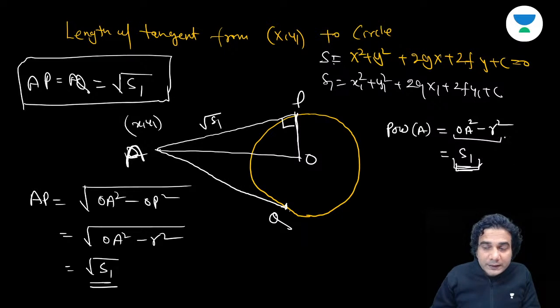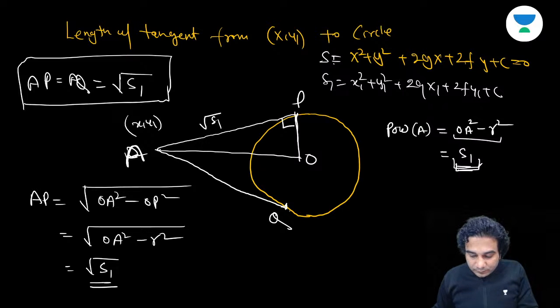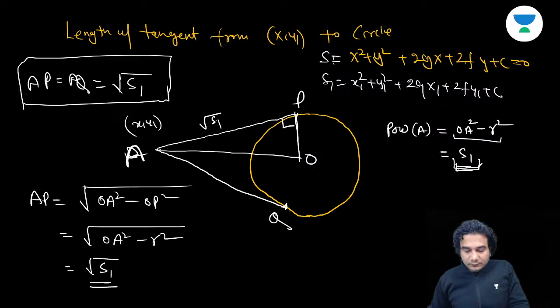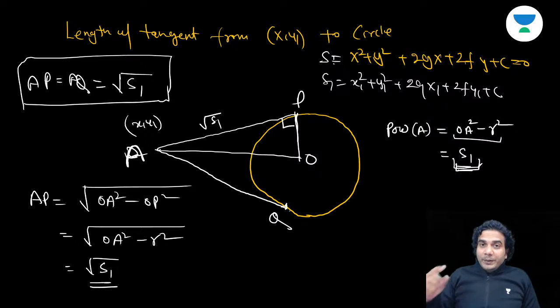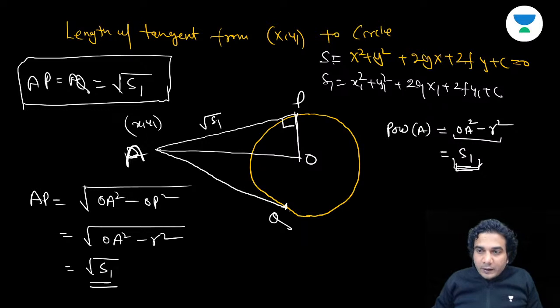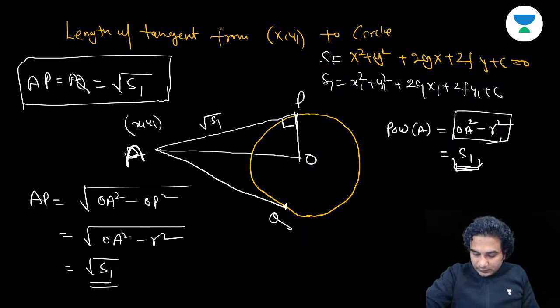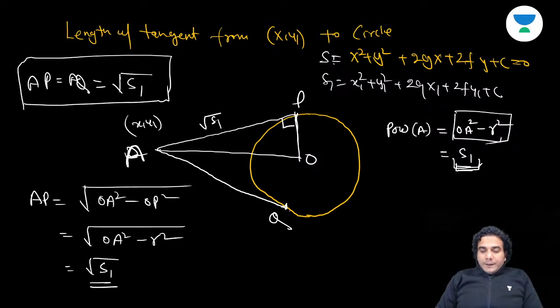The geometrical formula is OA square minus R square: the distance of that point from the center, squared, minus the radius squared. PA into PB is another form, okay? Have you got this point? All right.